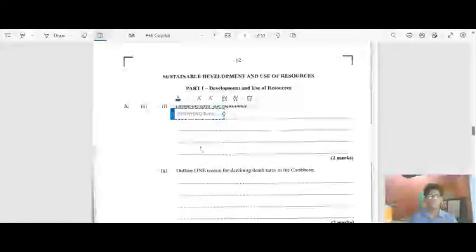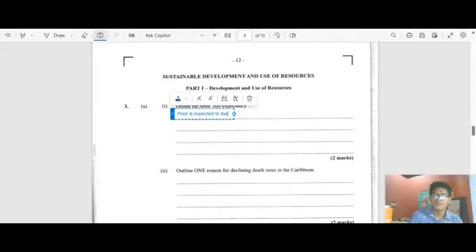Life expectancy is the amount of years that a person is expected to live.